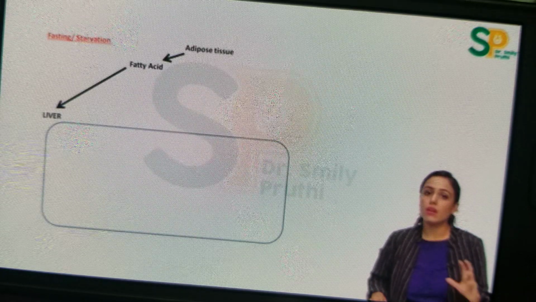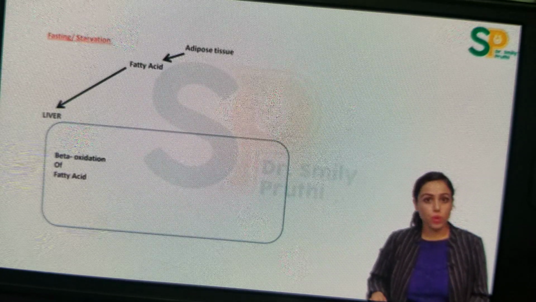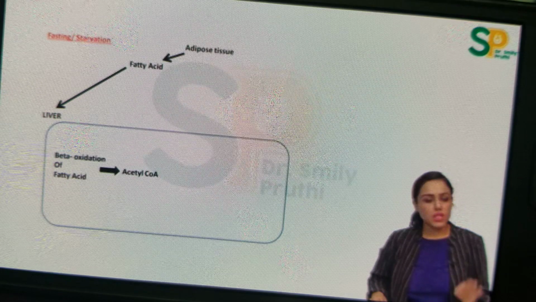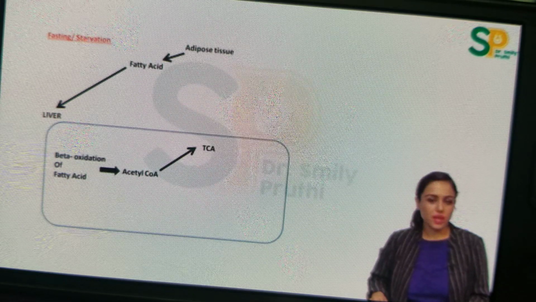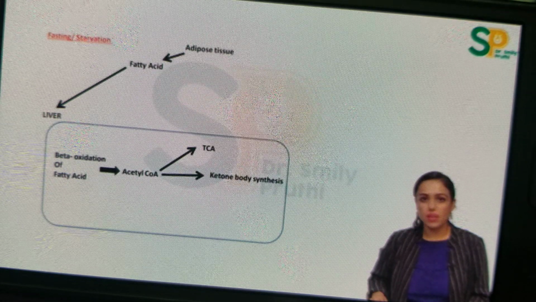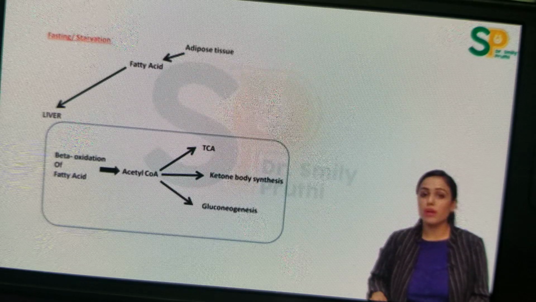These fatty acids will be going to the liver via blood. In the liver, they will be broken down by beta oxidation of fatty acid, releasing acetyl-CoA. This acetyl-CoA has 3 fates: either going into the TCA cycle, or going into ketone body synthesis, that is acetyl-CoA will be converted to ketone bodies, or acetyl-CoA can activate this pathway, gluconeogenesis.